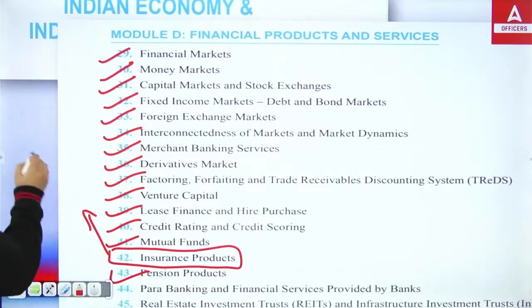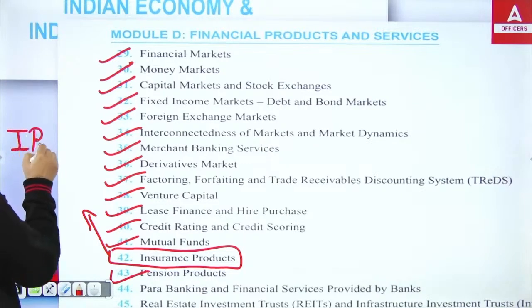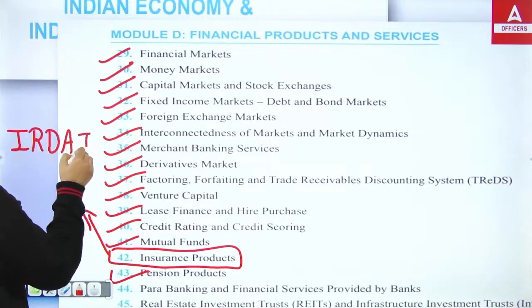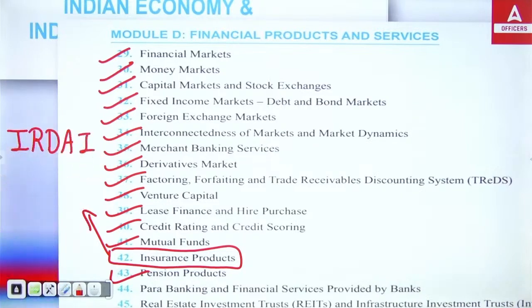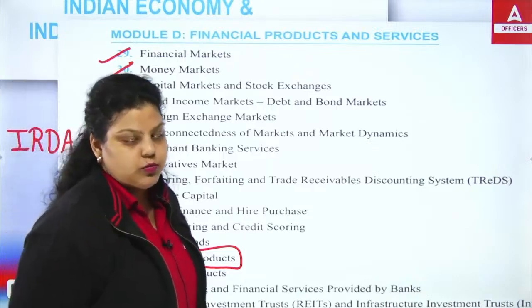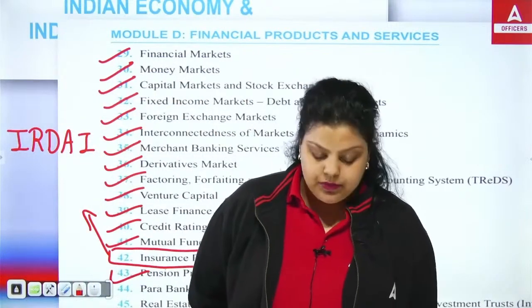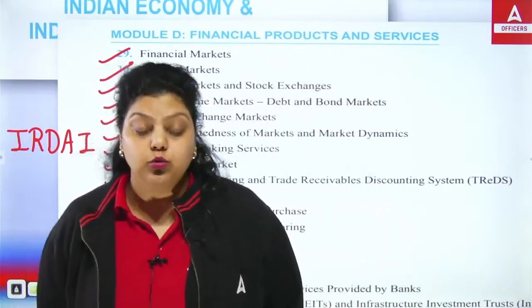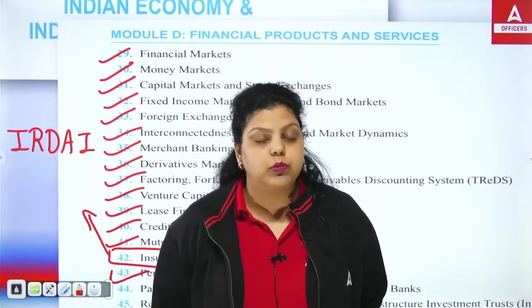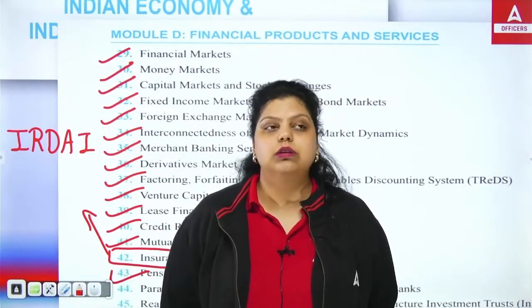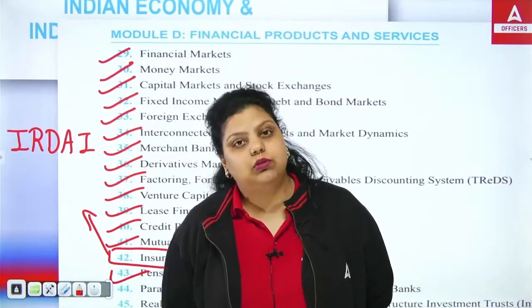First of all, the insurance sector is regulated by whom? It is regulated by IRDAI, the Insurance Regulatory and Development Authority of India. IRDAI regulates your insurance market and insurance products, and there are life insurance and general insurance products. In life insurance we have 3 types of classes.